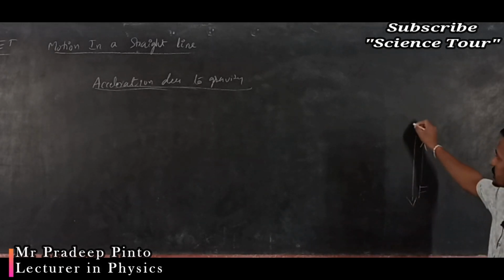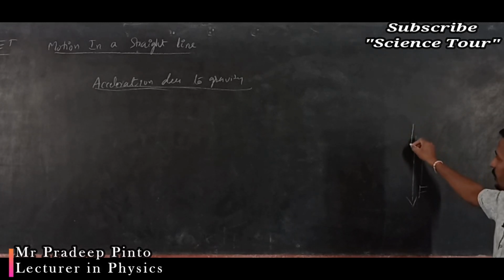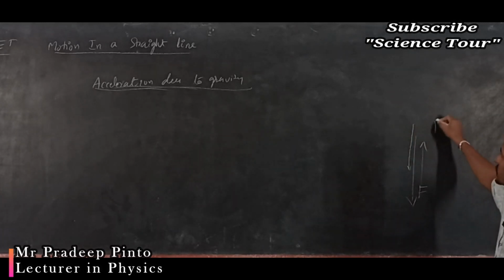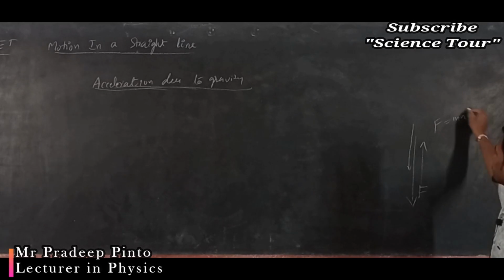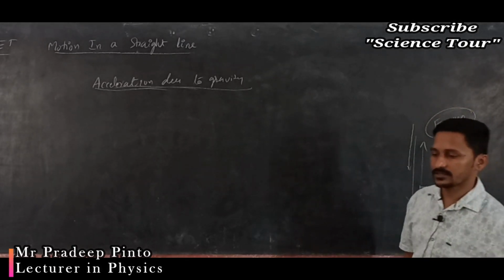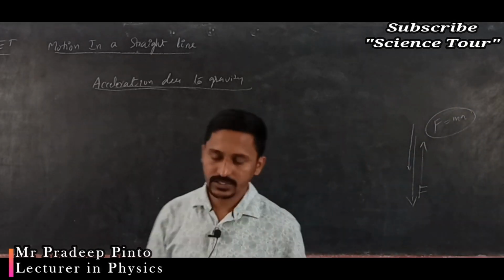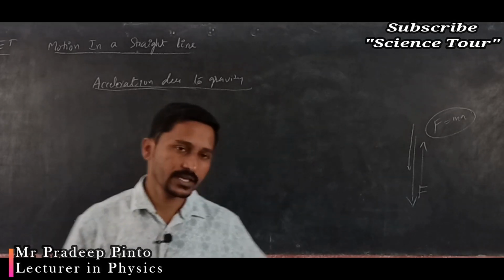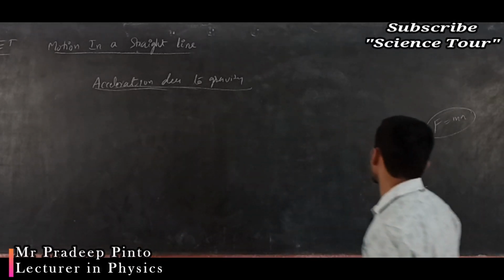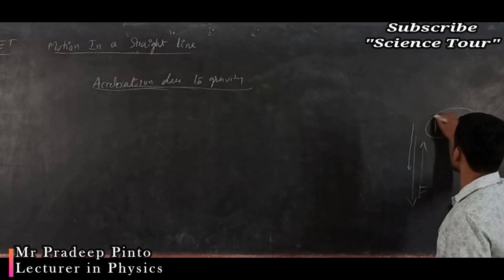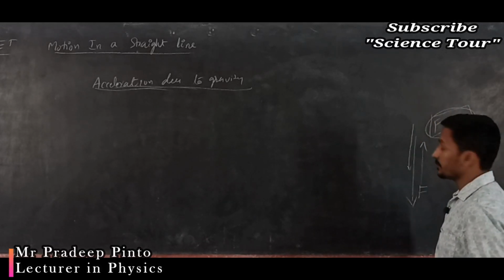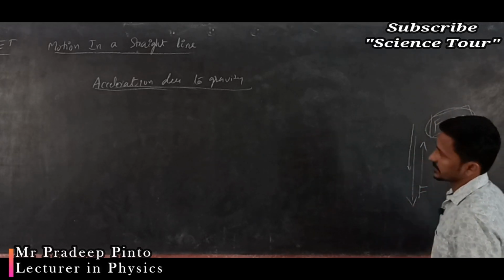Brings it down means it gives some acceleration. Where there is a force, there is an acceleration, because F is equal to ma. You know it. That equation is there. F is equal to ma means any force is there means there is an acceleration.